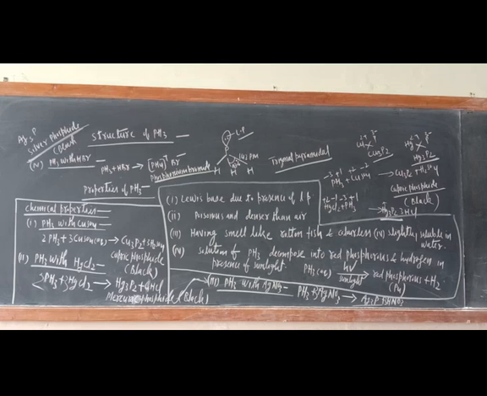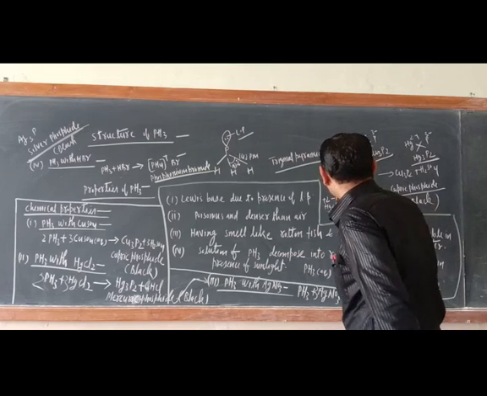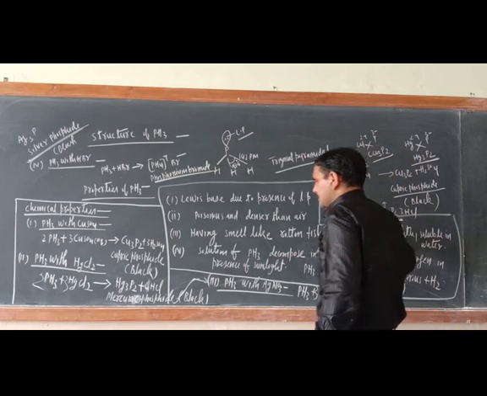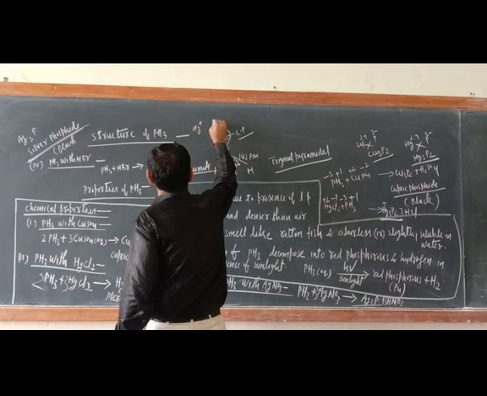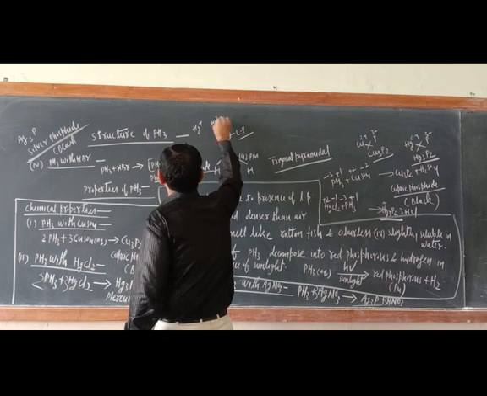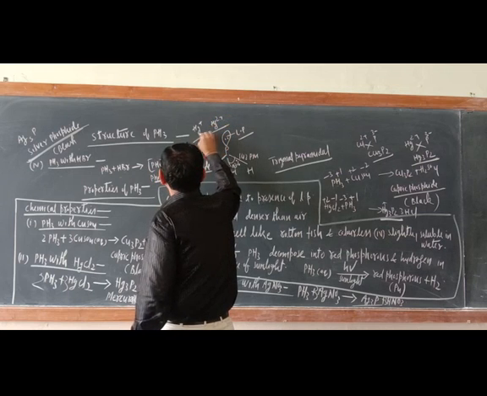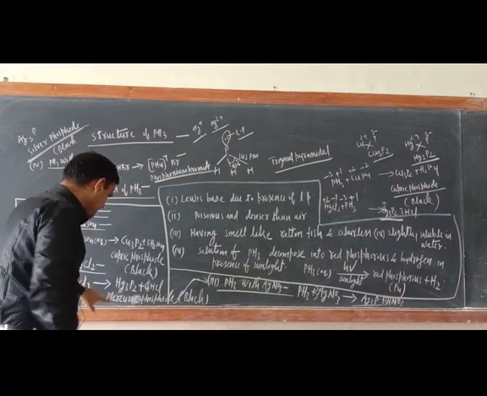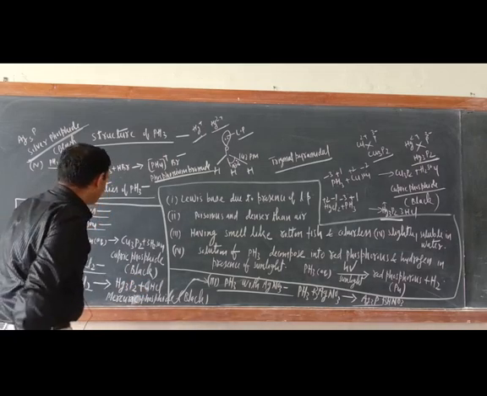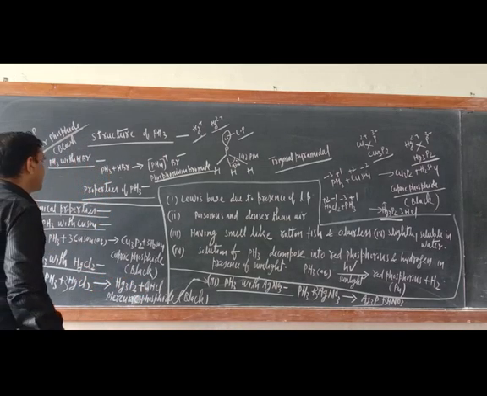Remember, this is mercuric phosphide only, not mercurous. Mercury exhibits two oxidation states, single positive and Hg2+. So Hg2+ is mercuric, Hg single positive is mercurous. So here this is mercuric only. Okay, mercuric phosphide.